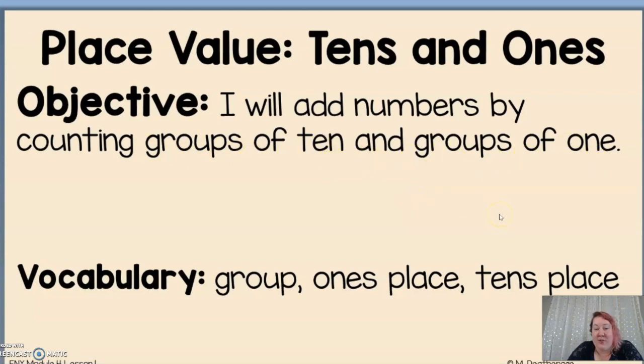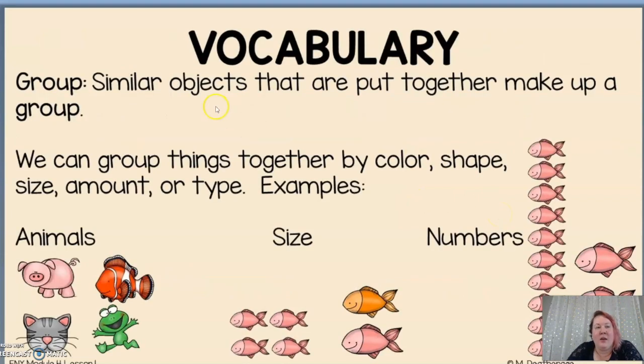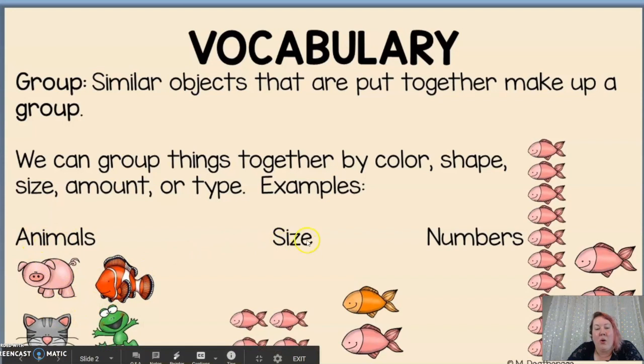Now, let's go over some vocabulary. What is a group? A group is similar objects that are put together to make up a group. We can group things together by color, shape, size, amount, or type. Like a type is animals. Look, we put animals in a group. Or a group based on size. Look, we've got some small fish and some big fish. We've got a big fish group and a small fish group.